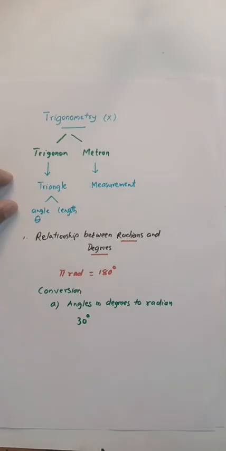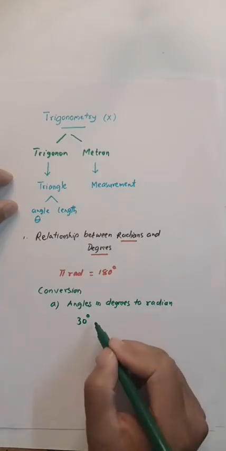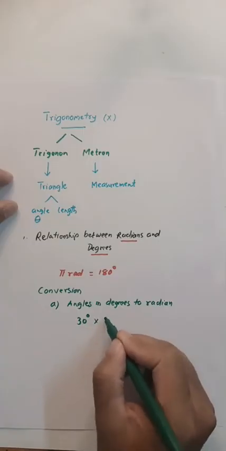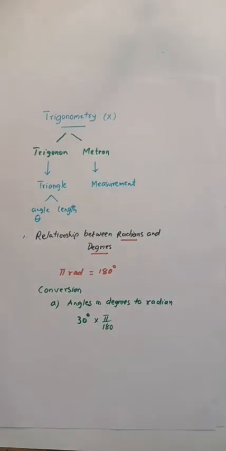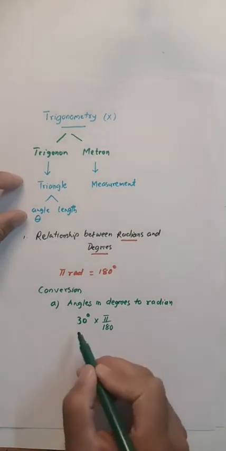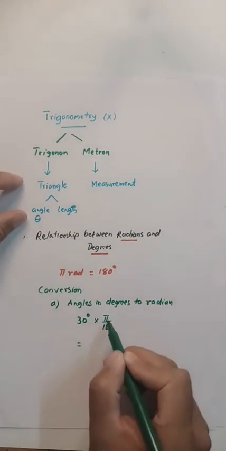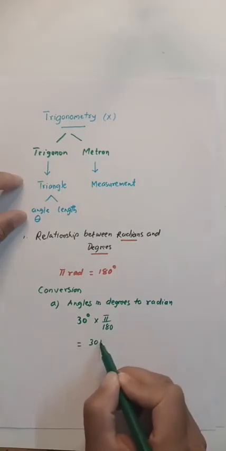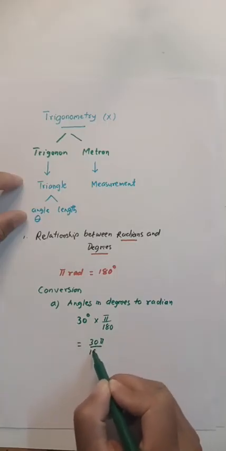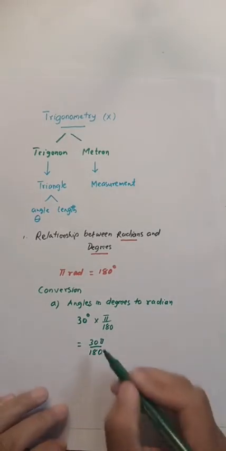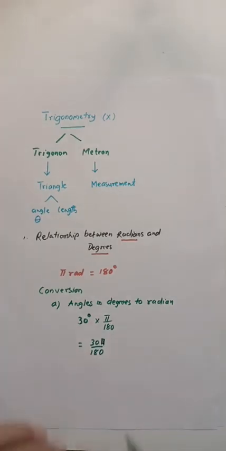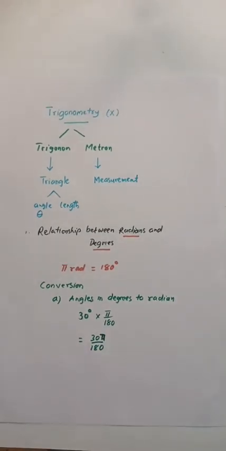If I want to convert in radian, I simply need to multiply by pi by 180 degrees. So pi by 180 degree. Now next you simply multiply 30 with pi, you will get 30 pi by 180.